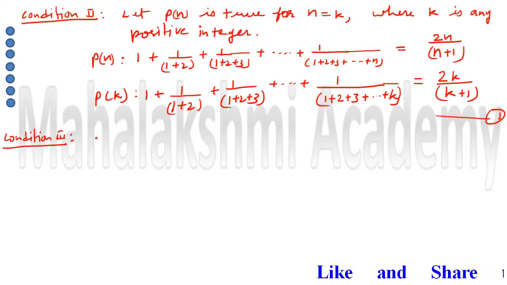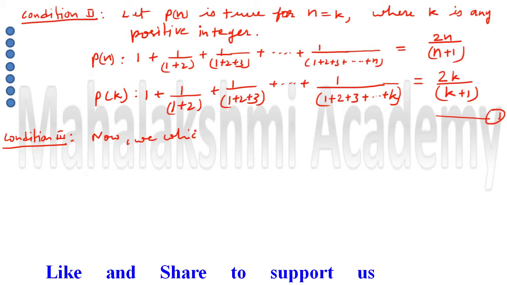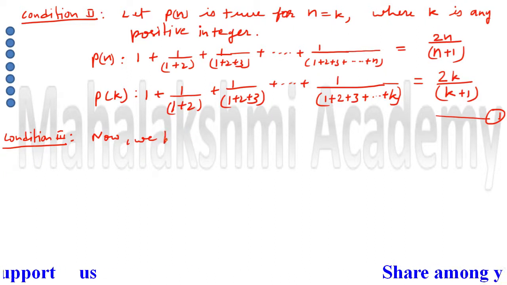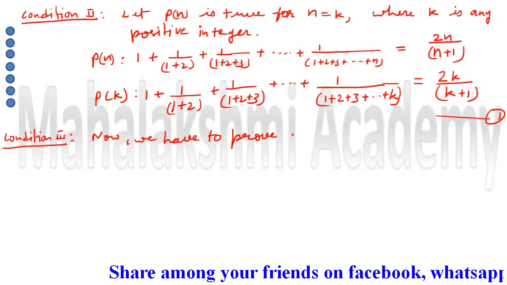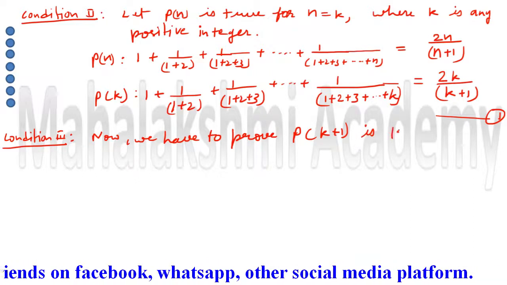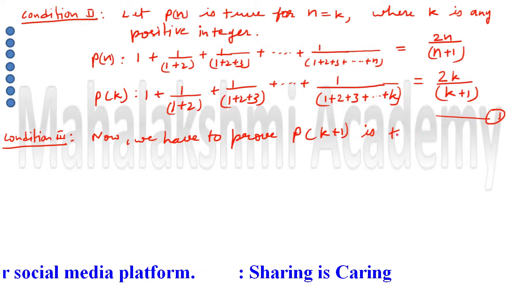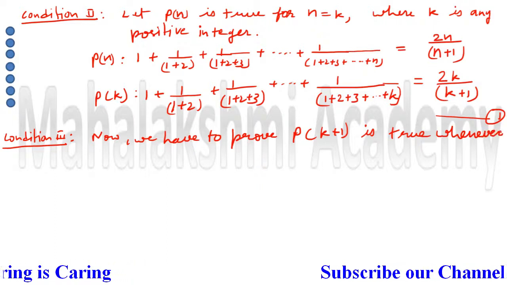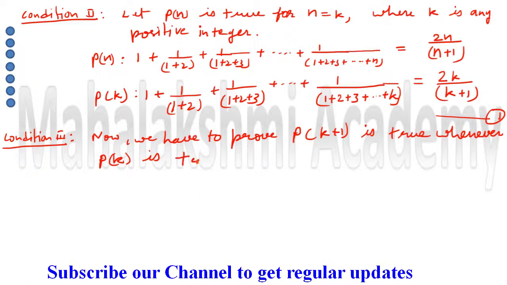In condition third we have to prove Pk plus 1 is true whenever Pk is true.